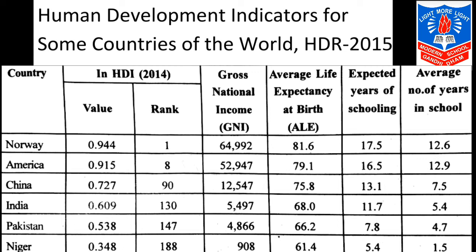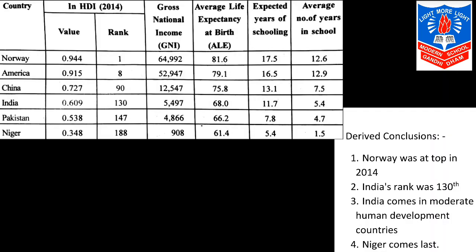So which category do we fall in? Yes, we fall in the moderate human development category. Now the next topic is derived conclusions. Derived conclusions means what can we conclude after seeing the table. The table says that in 2014 Norway is number 1 with 0.944 in human development. India with 0.609 is 130th in the list of 188 countries.